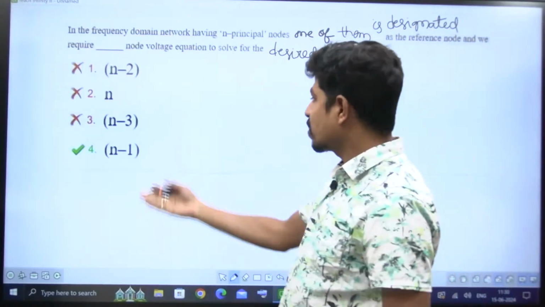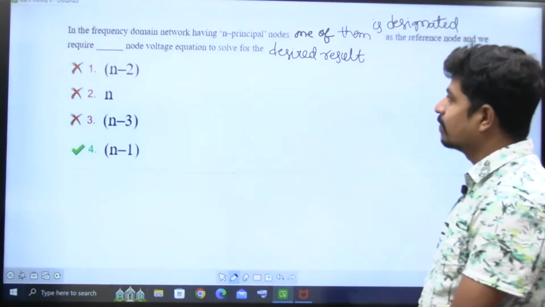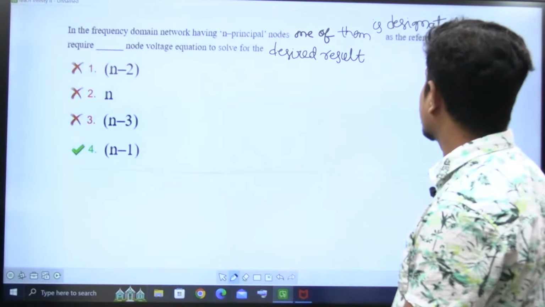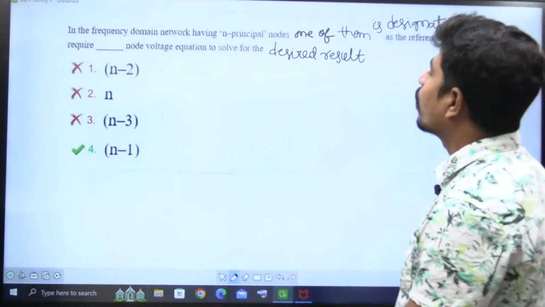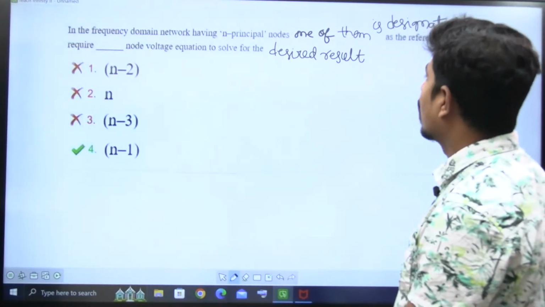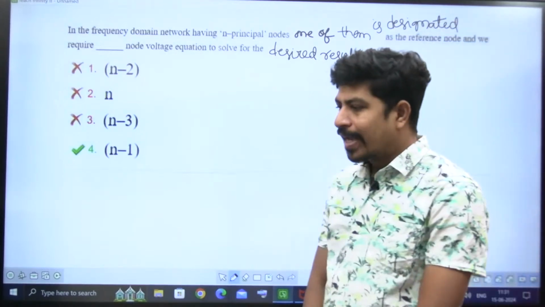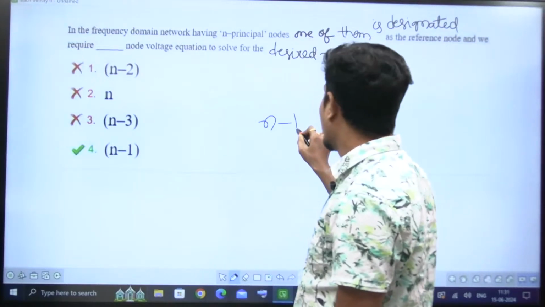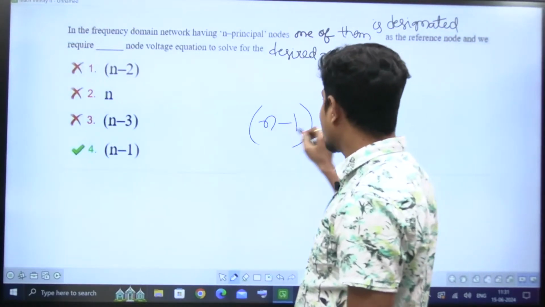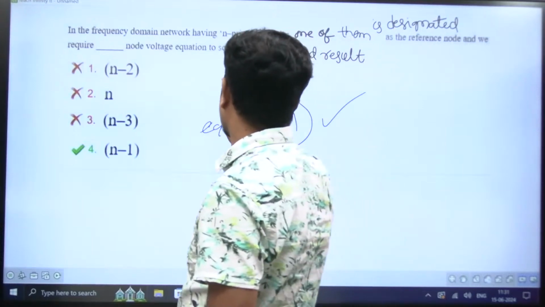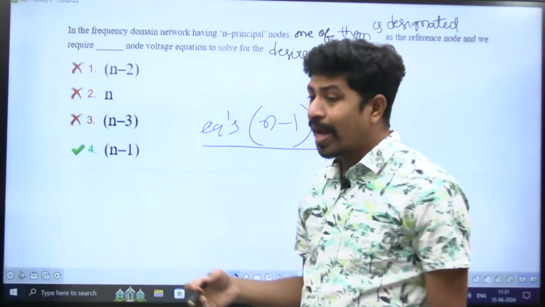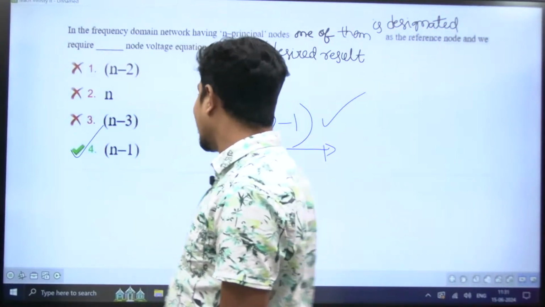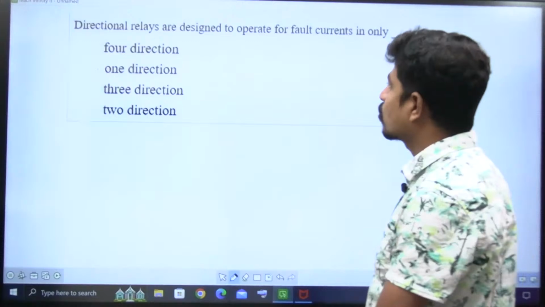Next question. In frequency domain, a network having n principal nodes, one of them is designated as a reference node, and we require dash node voltage equations to solve for the desired result. Either it is frequency domain or time domain, if you have n nodes and one is the reference, then n minus 1 equations we have to solve. Option is 4. Next question.